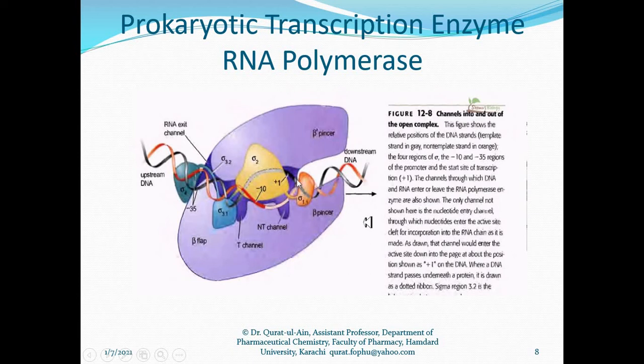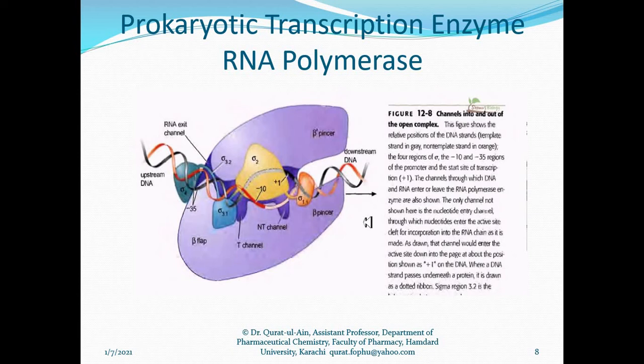So this is the DNA. The alpha subunits of this RNA polymerase identify or recognize the double stranded DNA that is to be transcribed. Next, the beta prime subunit unwinds this DNA, and then the sigma subunit binds with the promoter region from where transcription has to start.